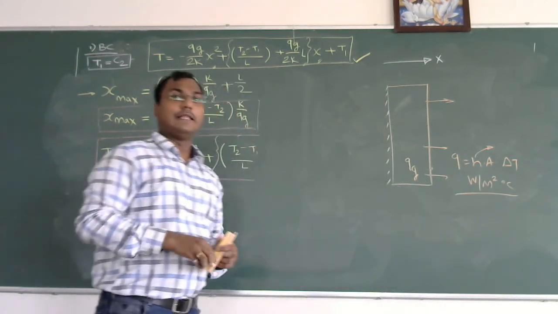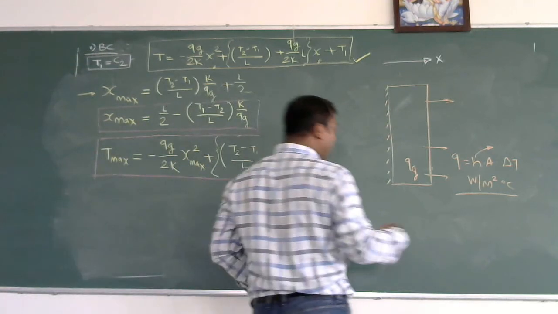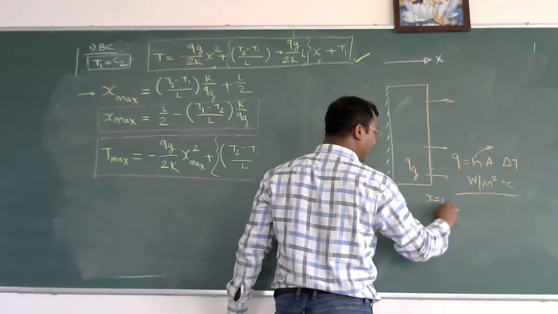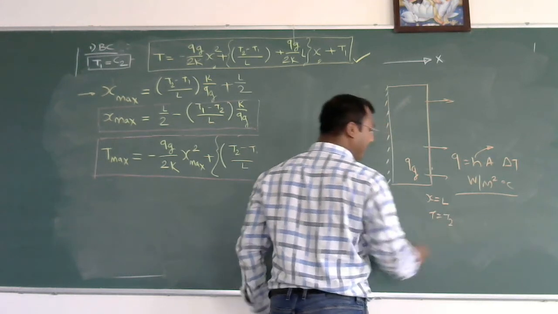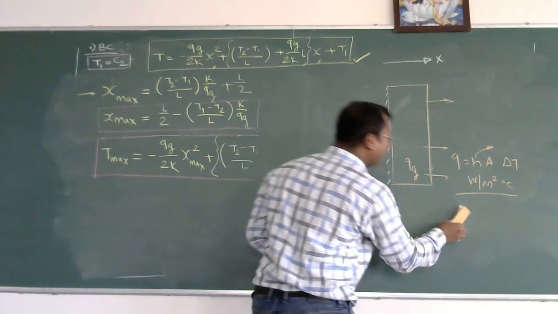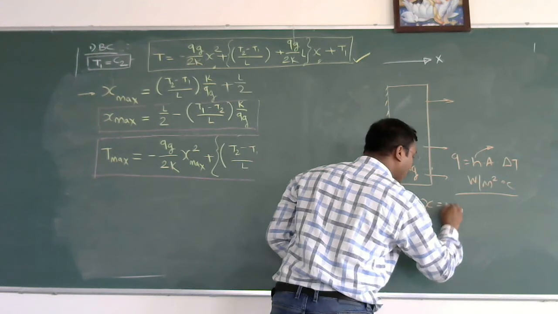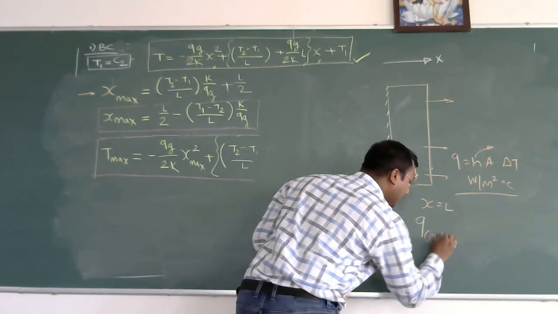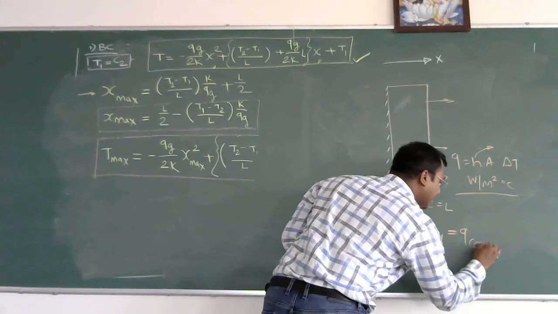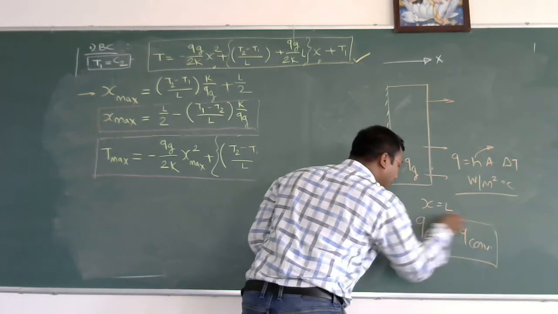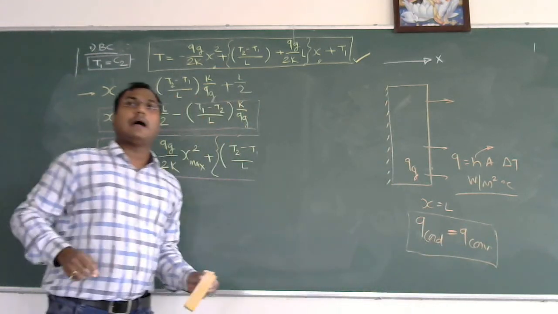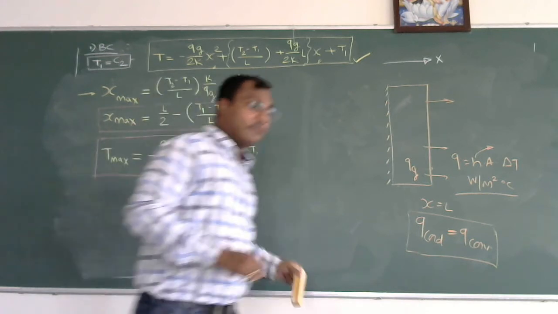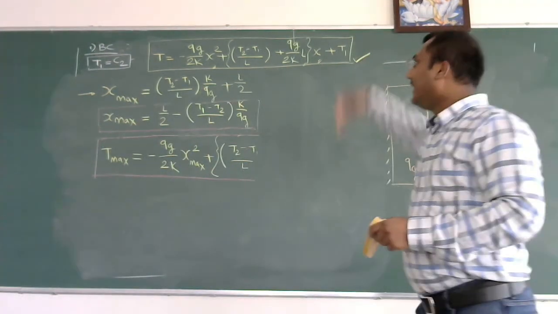Okay. So in this case, what you need to do? You cannot now write at x is equal to L, T is equal to T2, but you need to write the boundary condition that at x is equal to L, Q conduction will be equal to Q convection. And this boundary condition you need to put in the equation, and then solve the entire equation in the same manner.